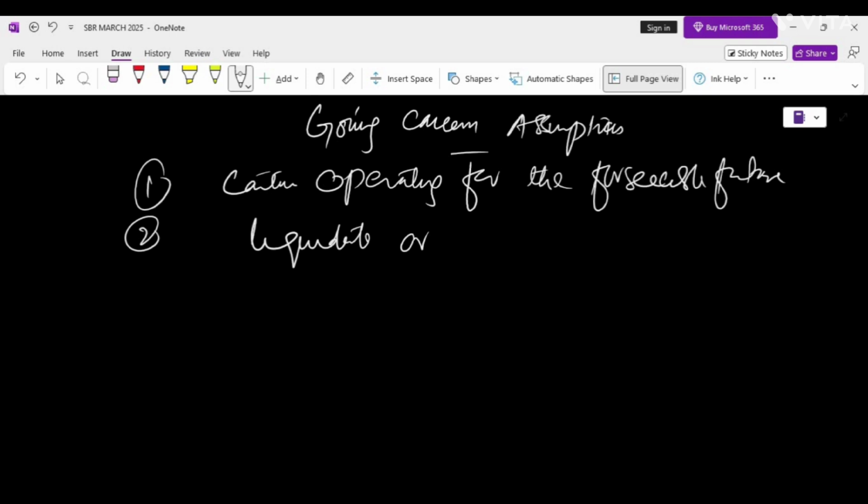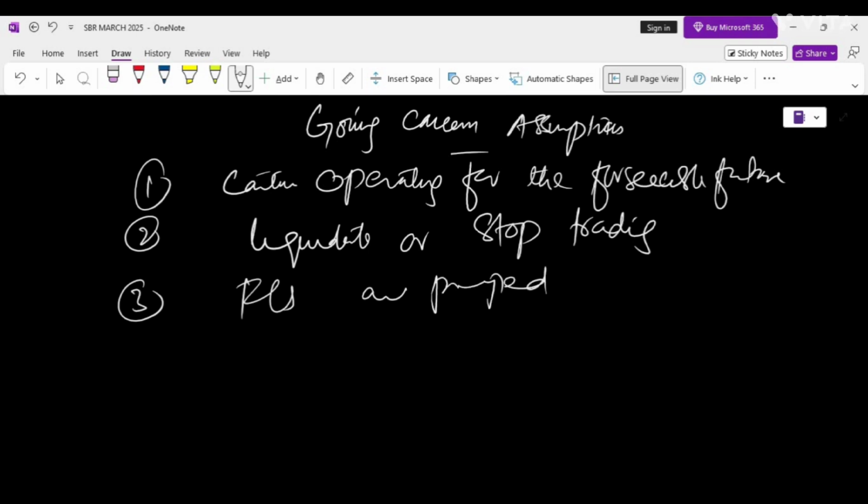And the third thing, that the financial statements are prepared on this basis unless stated otherwise in the notes.